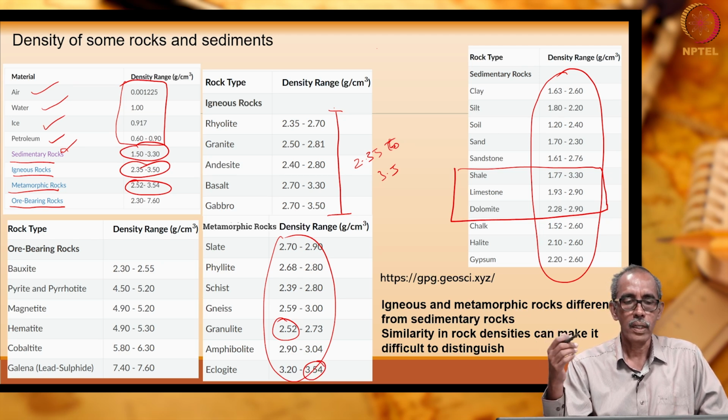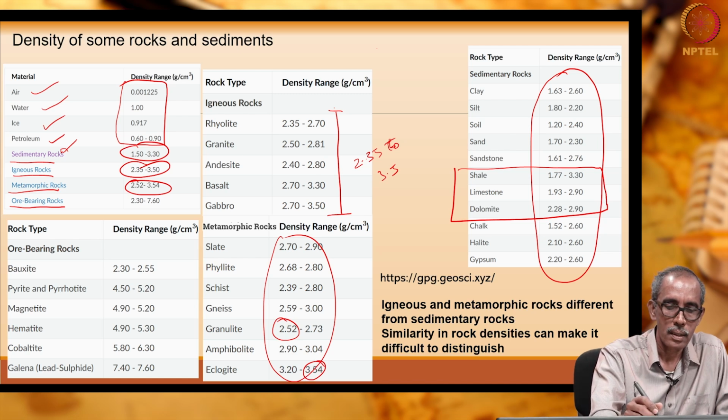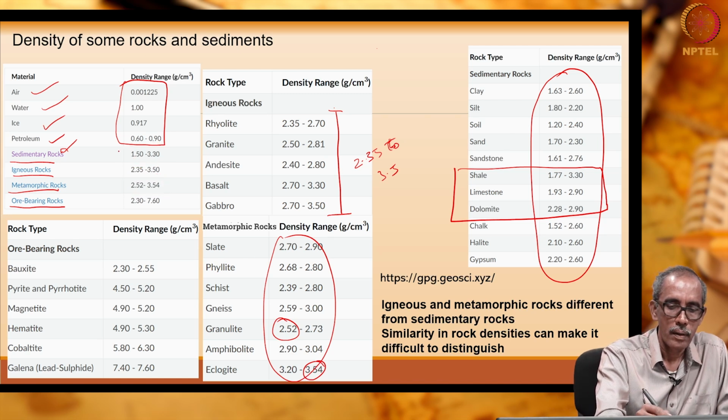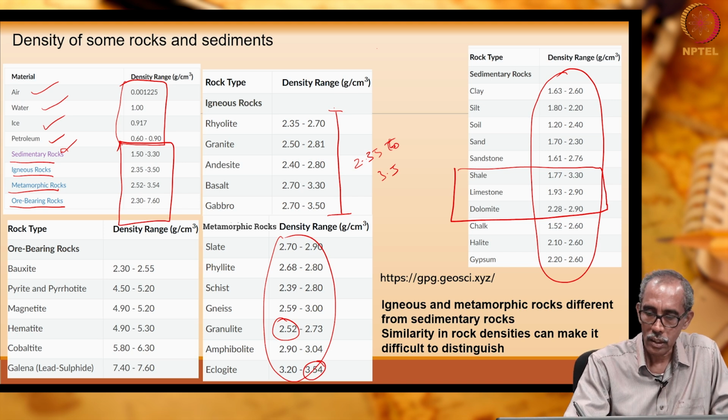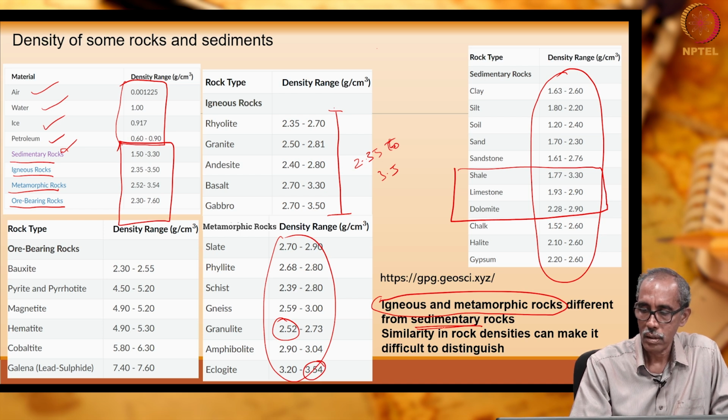Comparatively, if you look at this table, where I am marking this red square, very clearly we are able to discriminate sedimentary rocks from the rest of the other rocks. So, from gravity methods, we can distinguish igneous and metamorphic rocks from the sedimentary rocks.